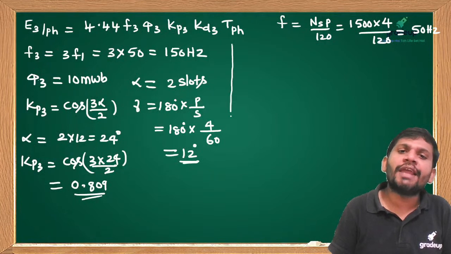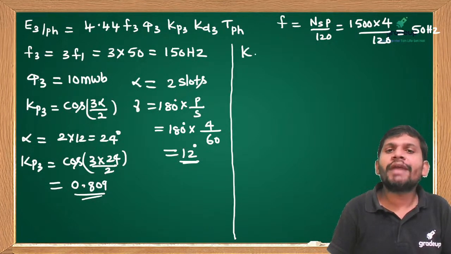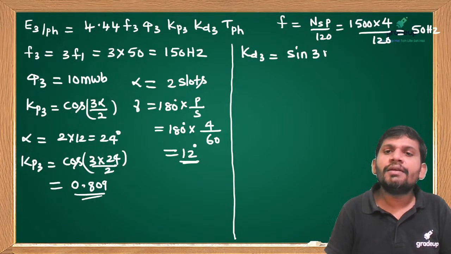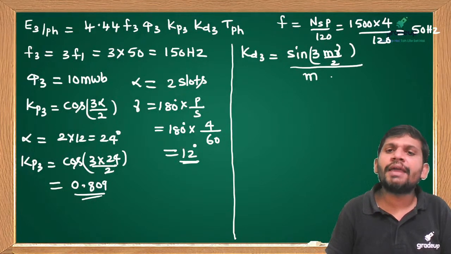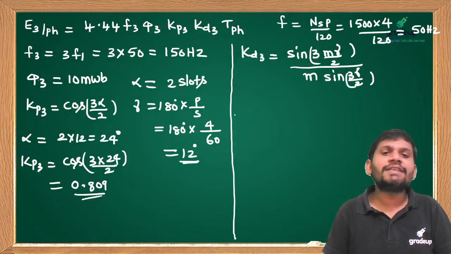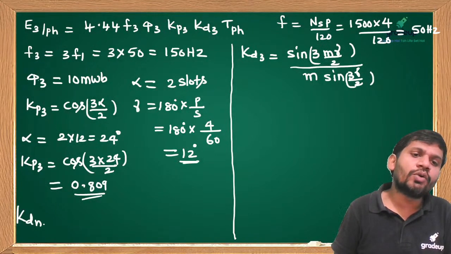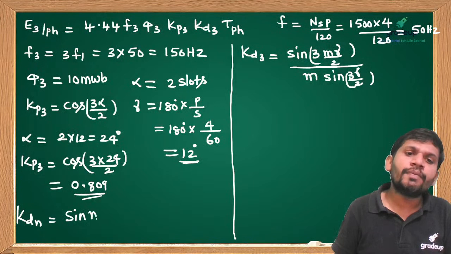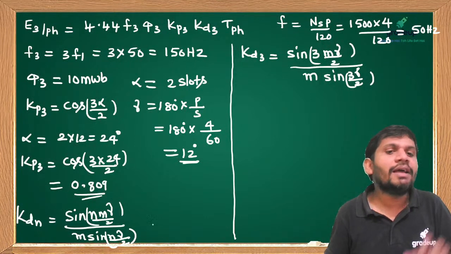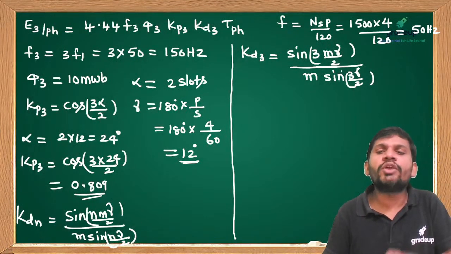Now I want to calculate KD3. How to calculate KD3? It is sine of 3 m gamma by 2 divided by m sine 3 gamma by 2, because it is the third harmonic. You know this formula: KDn equals sine of n m gamma by 2 divided by m sine n gamma by 2. I want the third harmonic, so I substitute n as 3.